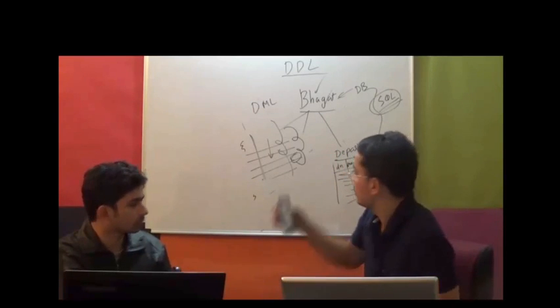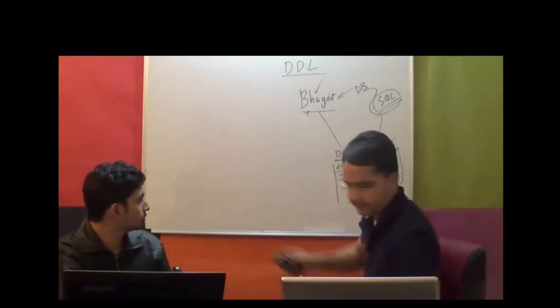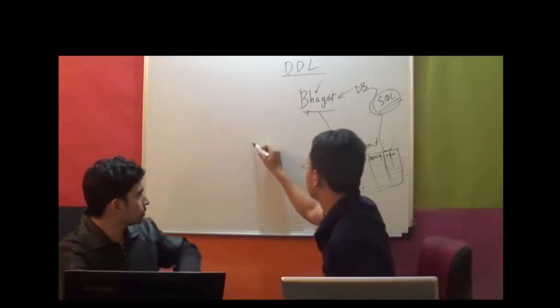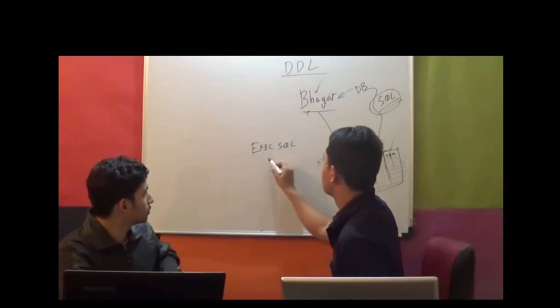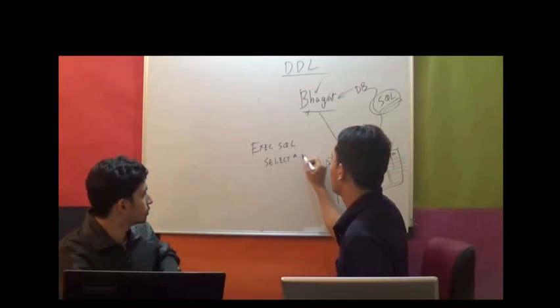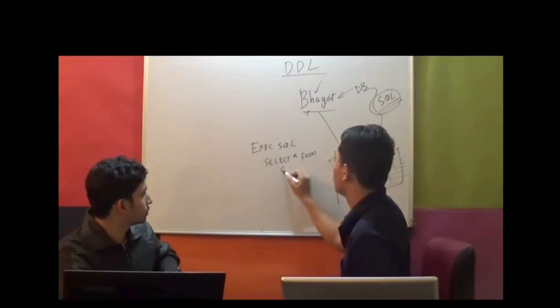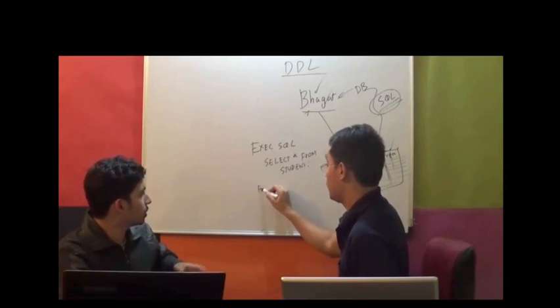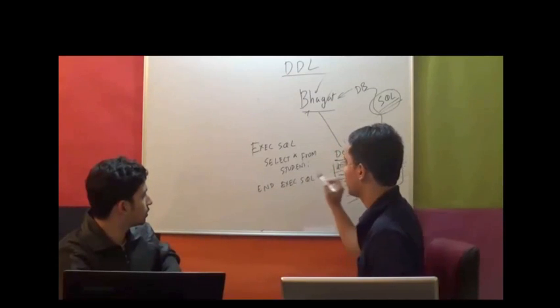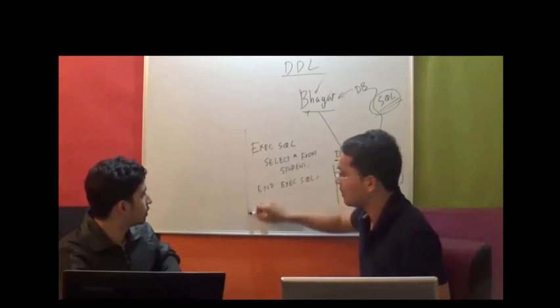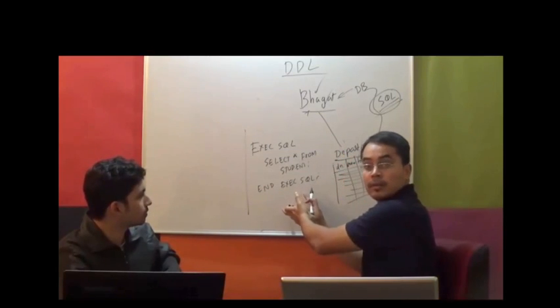Embedded SQL in C is something like this: EXEC SQL select star from student, END EXEC SQL. So it's a C program. You won't believe it, but it's a C program.